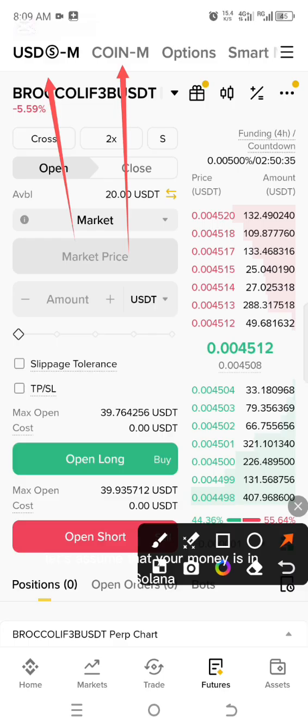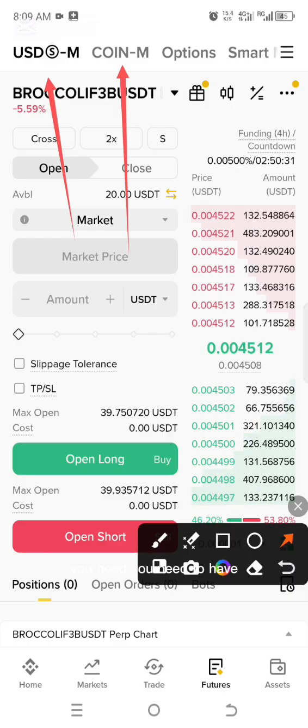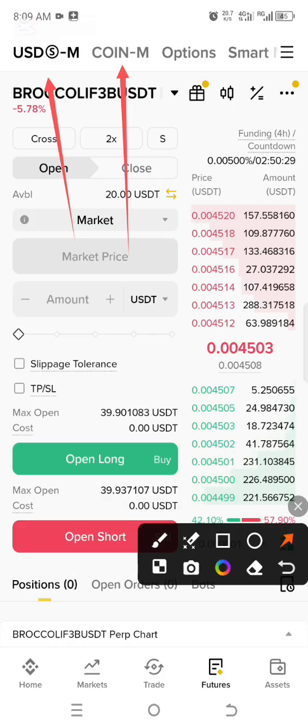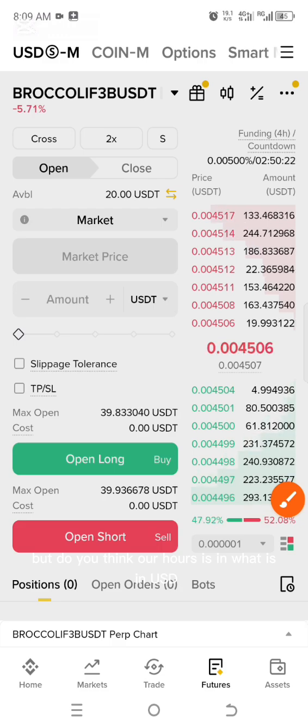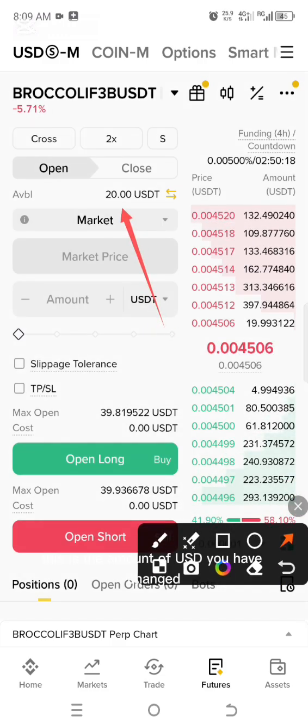Let's assume that your money is in Solana. If you are trading Solana, you need to have your money exchanged into Solana before you trade. But everything ours is in USDT. This is the amount of USDT you have transferred, which is 20 USDT, and I'm going to explain each and everything here.